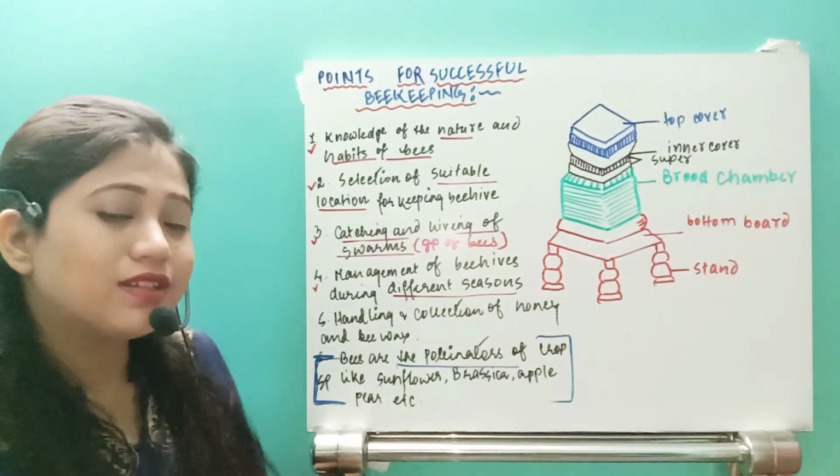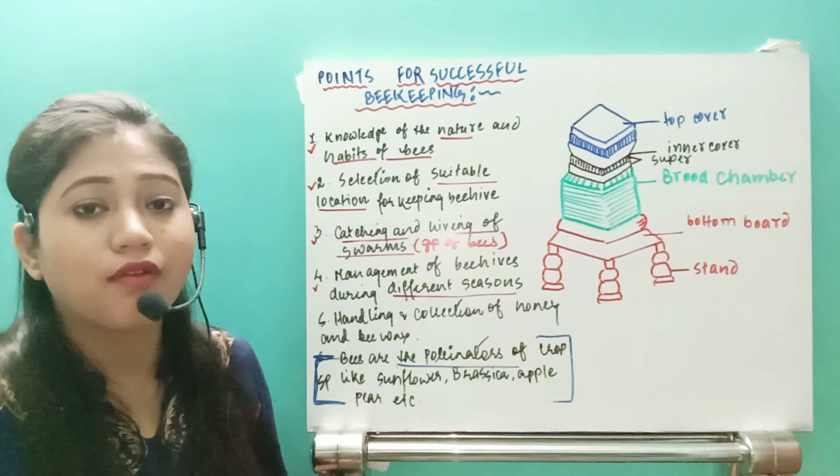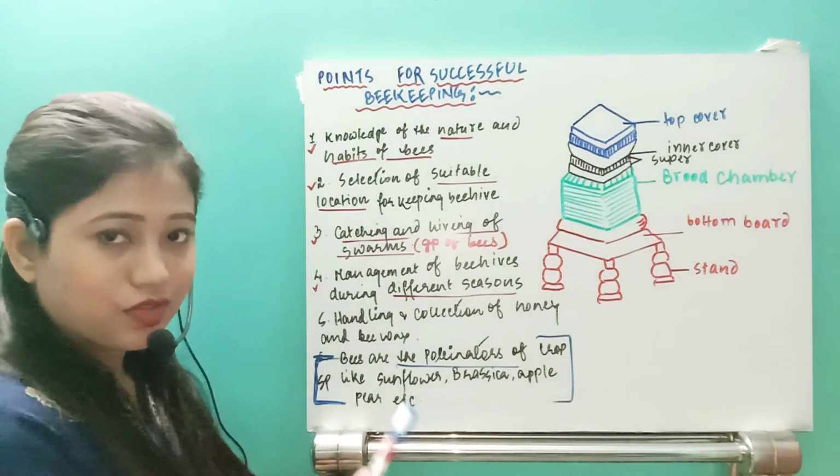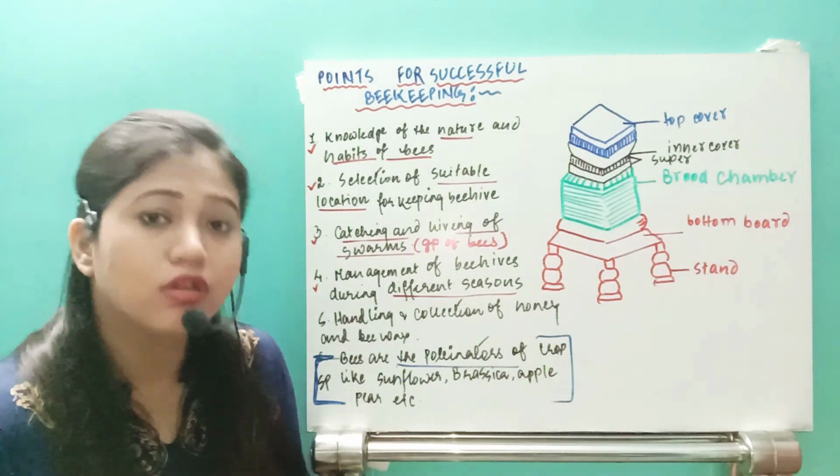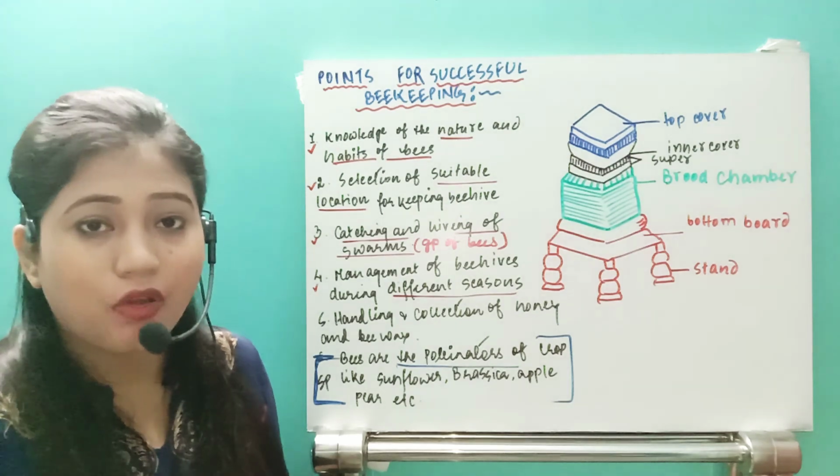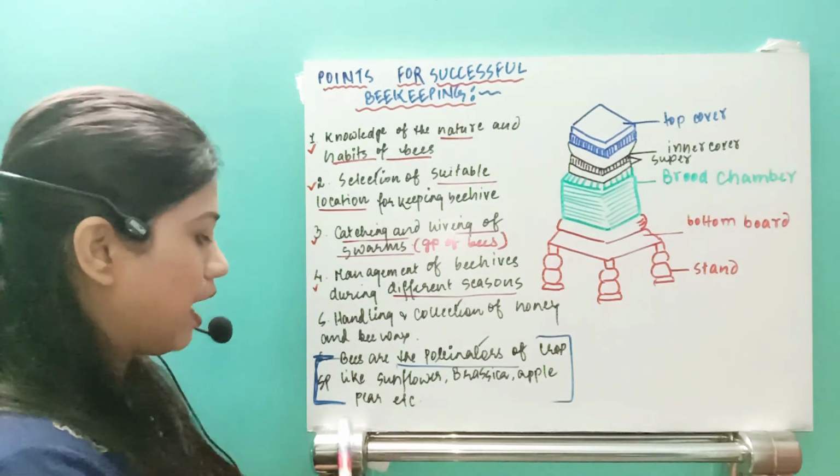So pollination of what type of seeds or what type of crop? Sunflower. Sunflower is a very useful and good crop from where we can collect the oil, isn't that so? Then brassica, then apple, pear.